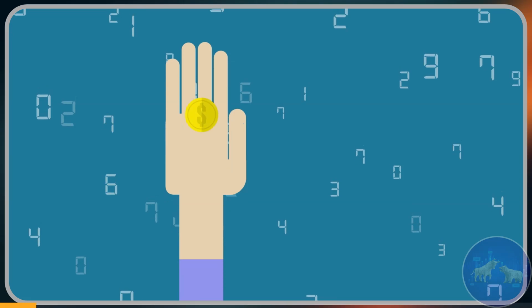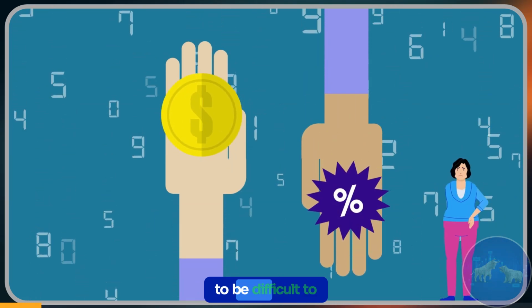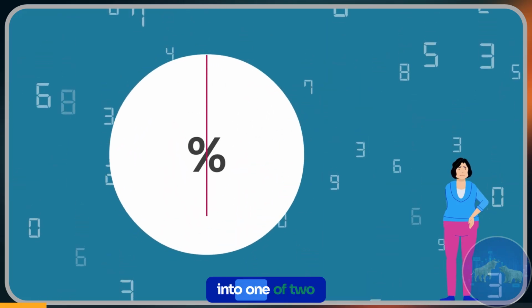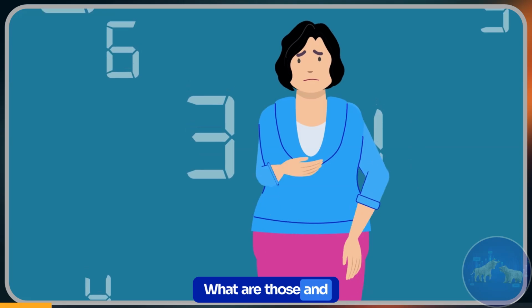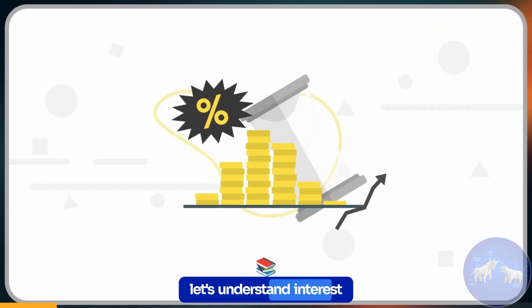So, when it comes to interest, it isn't always simple, but it doesn't need to be difficult to understand. Basically, interest usually falls into one of two groups, simple or compound. What are those and what is the difference? Before knowing it, first, let's understand interest.